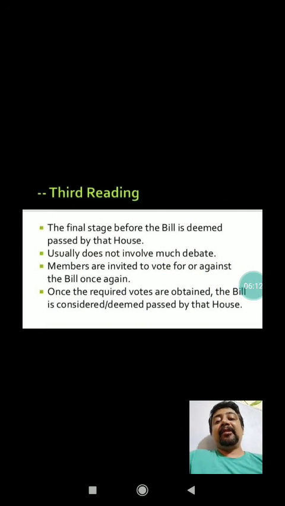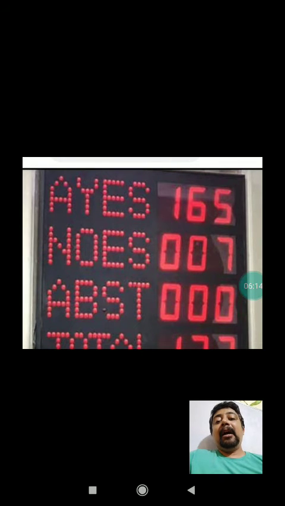So we can see here after the 3rd reading again in the Rajya Sabha, and after the calculation on the display board, if the bill is passed, it will go to the President for his signature, and the President will definitely put his seal and signature. After that, the bill will become law. So this is the law making process.